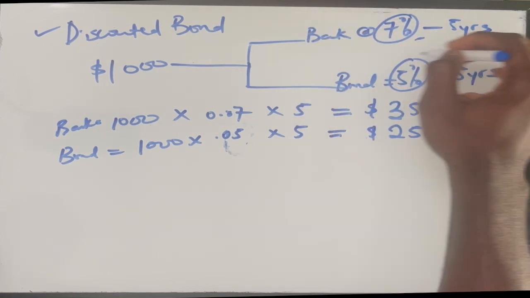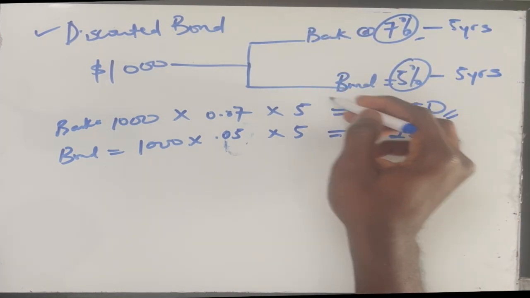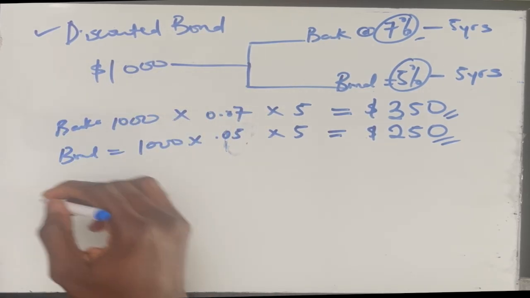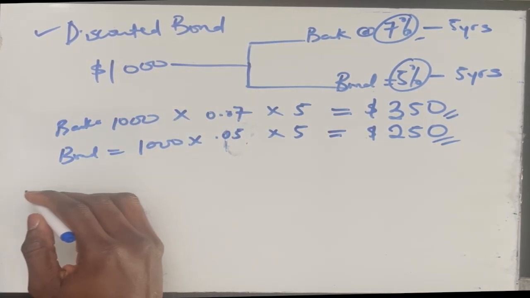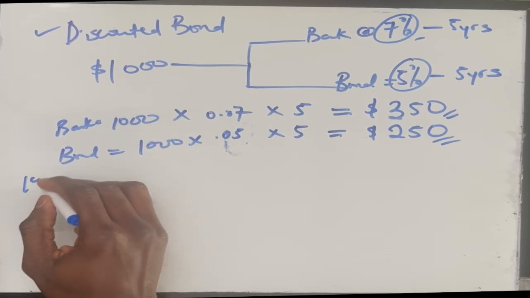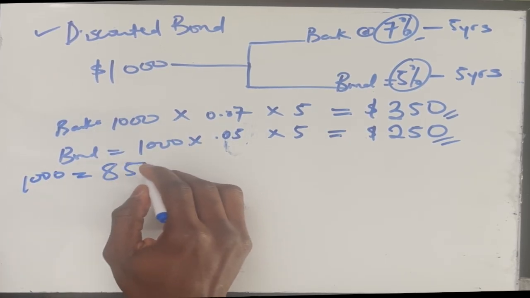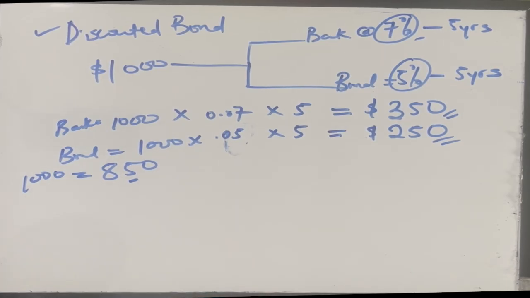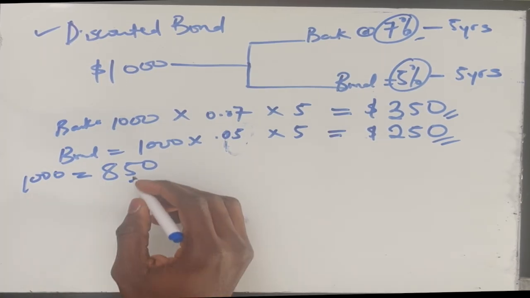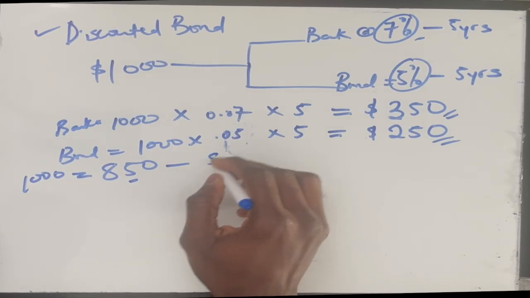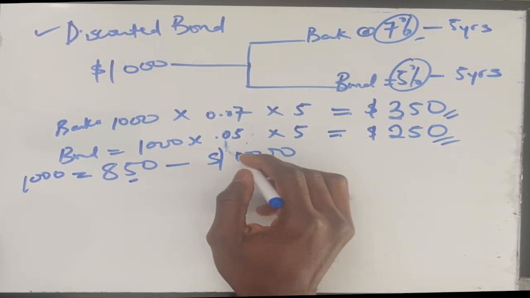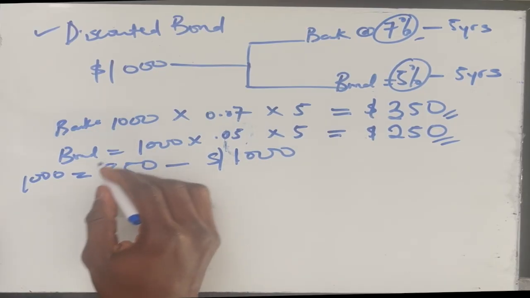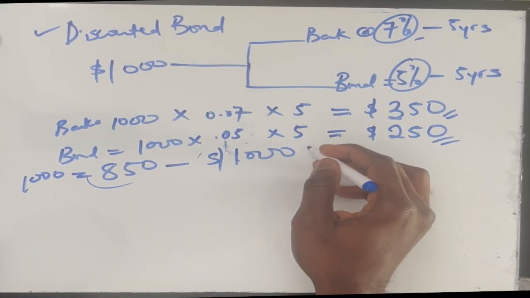People are going to deposit their money here, which is going to make the price of our bond fall below the par value. So the price of our bond is going to fall from 1,000 to let's say 850. Now this is the first inspiration for someone to want to buy a bond, because at the end of the contract, it is still going to pay you the 1,000. The par value doesn't change. So someone could easily say that, well, I'm paying 850 for a bond that's going to pay me 1,000 at the end of the 5 years.